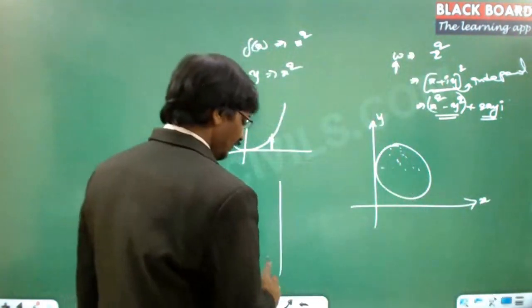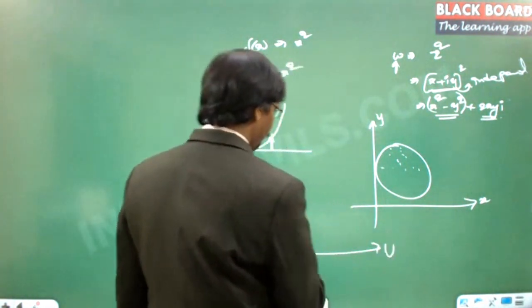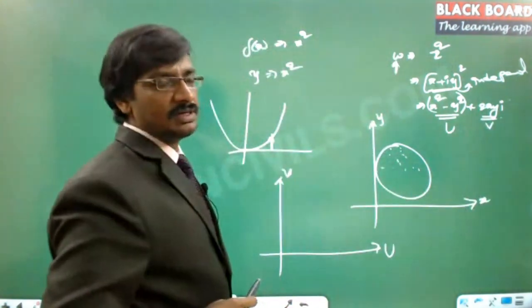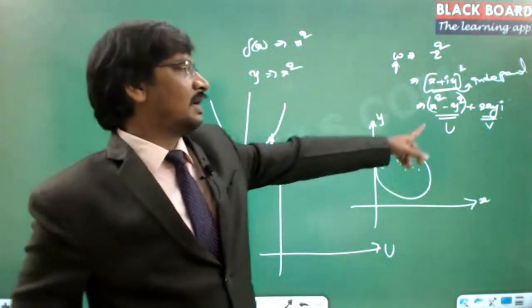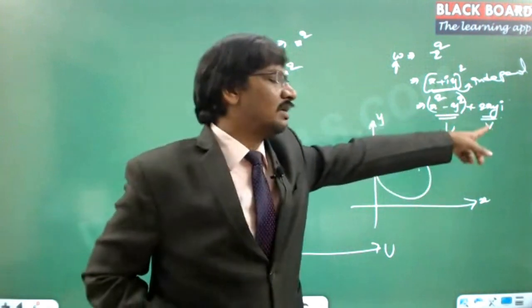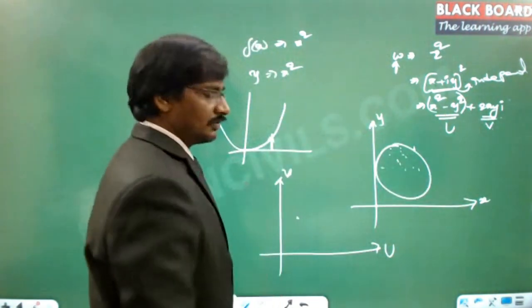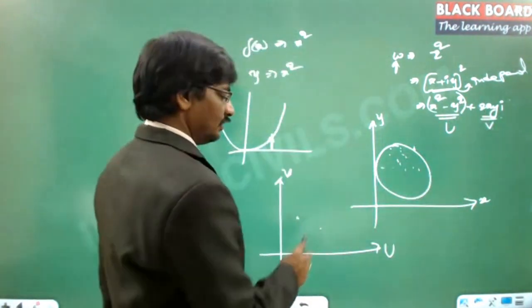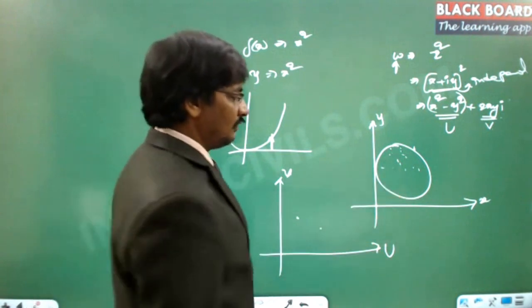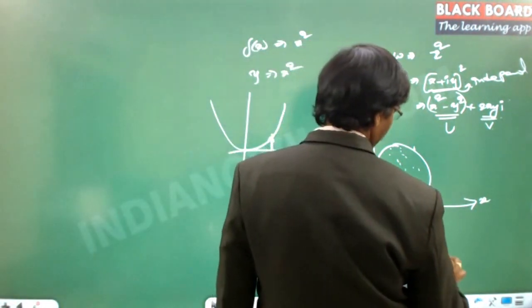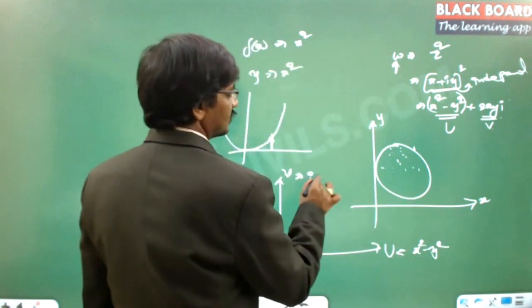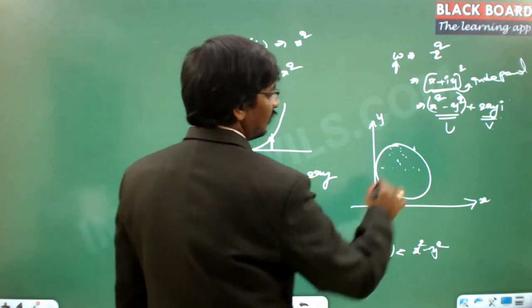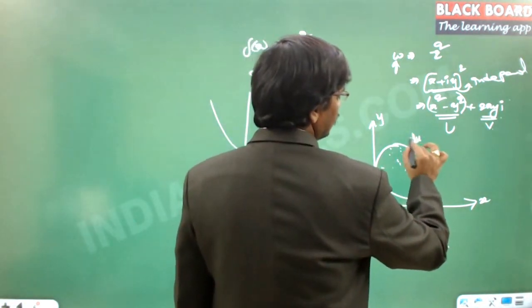And obviously, you need to define one more plane, which is the UV plane, where U is this one and V is this one. Got it? So you take one particular point here, calculate the value of U based on this, and calculate the value of V, and then identify that particular point. Similarly, you take one more value, calculate U and V, and plot it. In terms of x and y, this U is x square minus y square, and this V is 2xy. So this is what we call the W plane, the UV plane, and this is the xy plane.